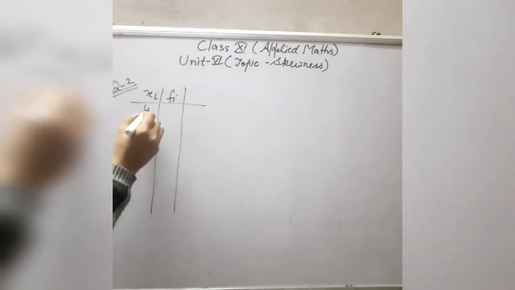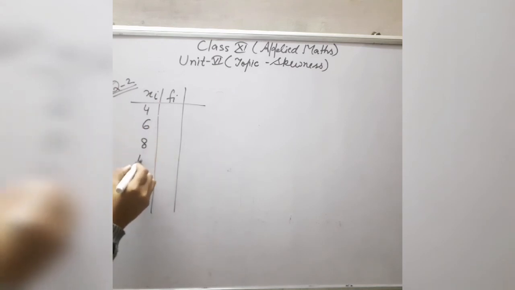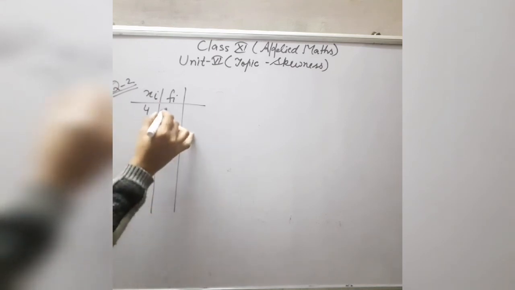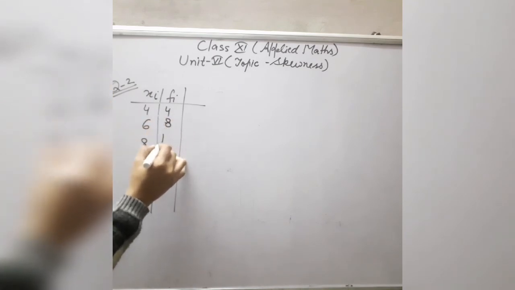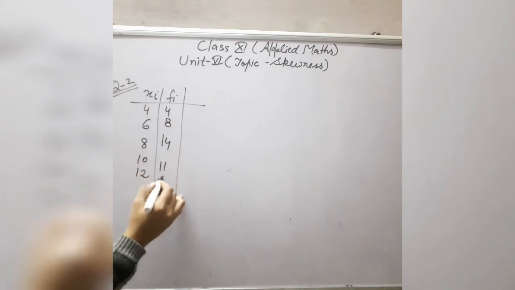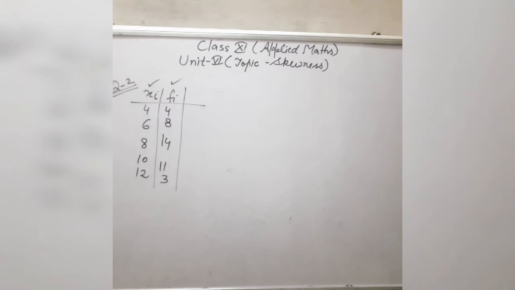Here you will write down the values of xi and fi. The values of xi are 4, 6, 8, 10 and 12. The values of fi are 4, 8, 14, 11 and 3. These xi and fi are given in the statement. Now calculate the Karl Pearson coefficient of skewness, that is, calculate the value of this coefficient.